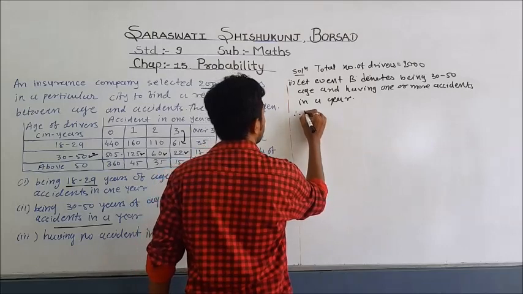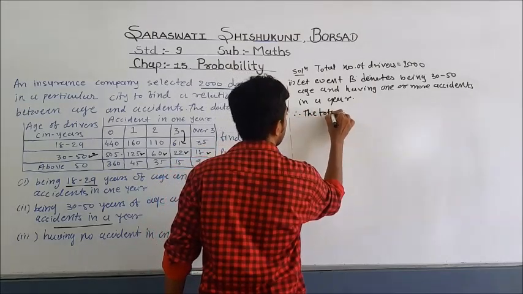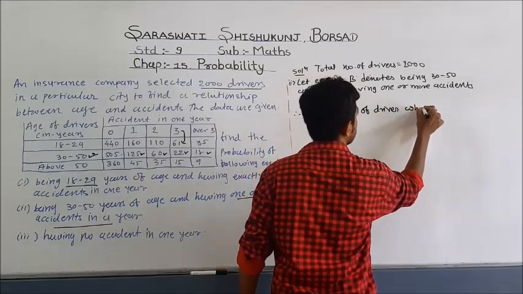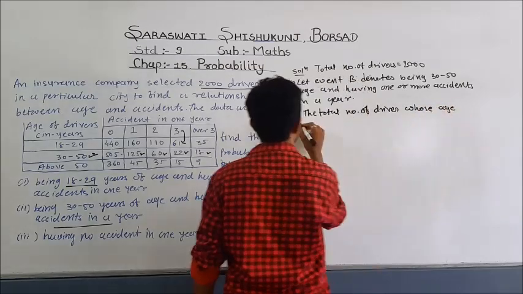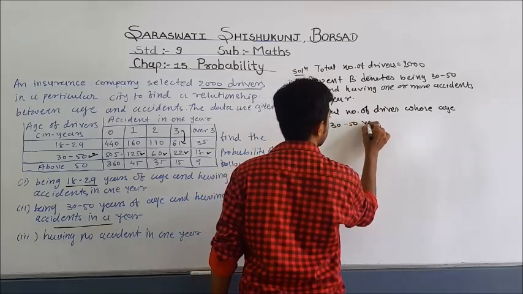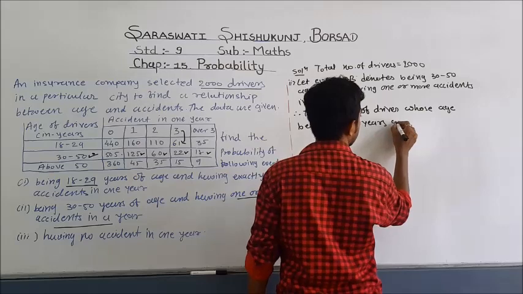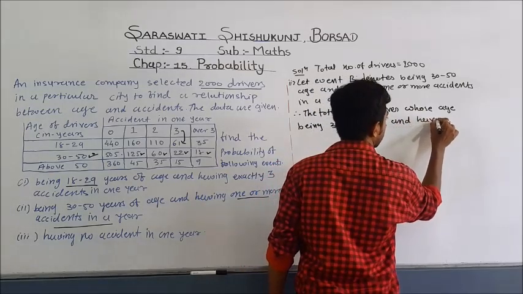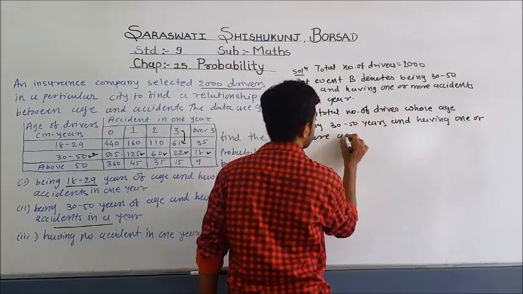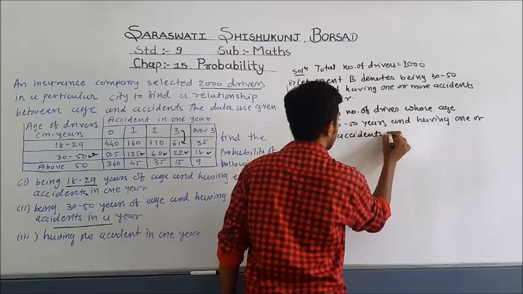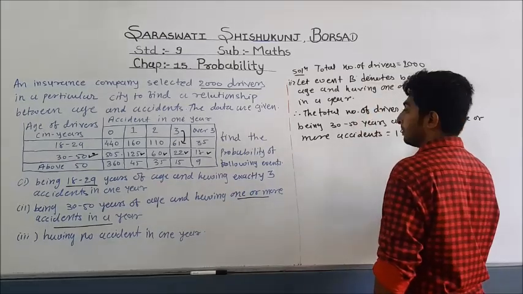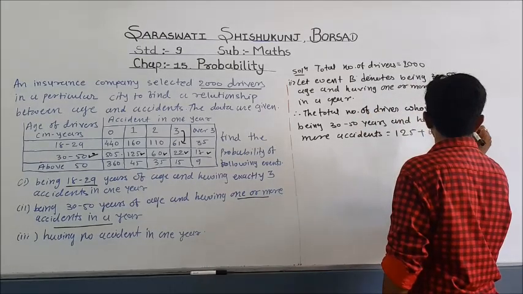So therefore the total number of drivers whose age is 30 to 50 years and having one or more accidents is equal to, see, 125 plus 60 plus 22 plus 80.